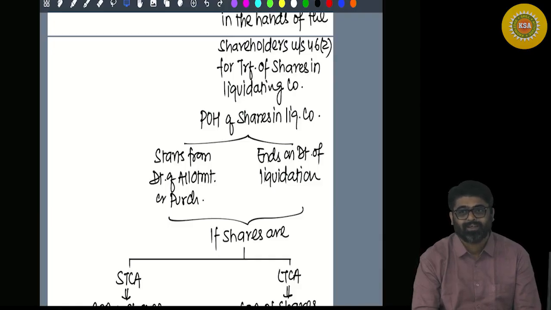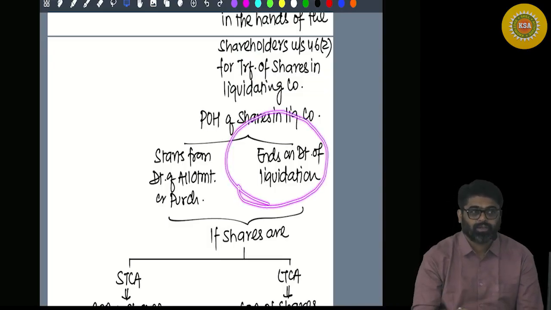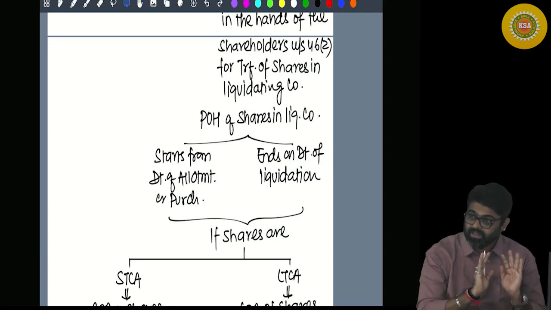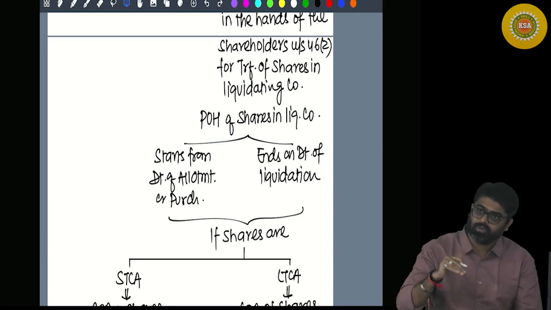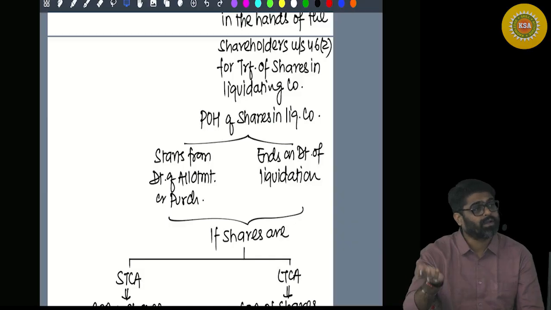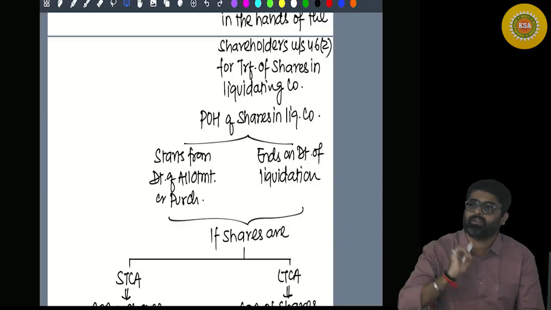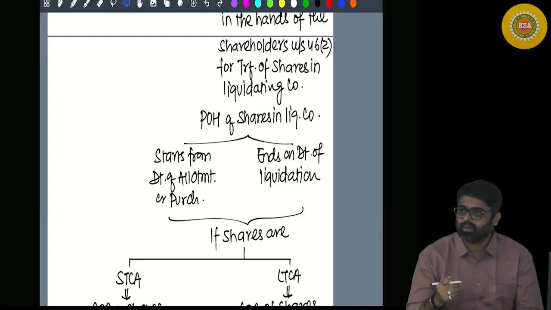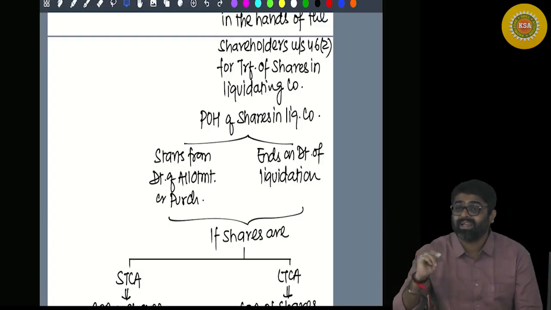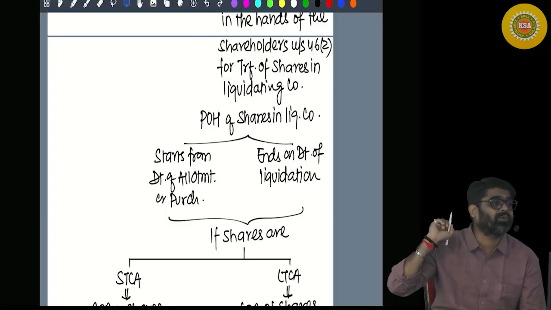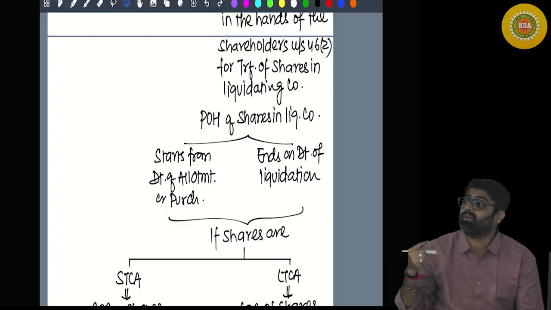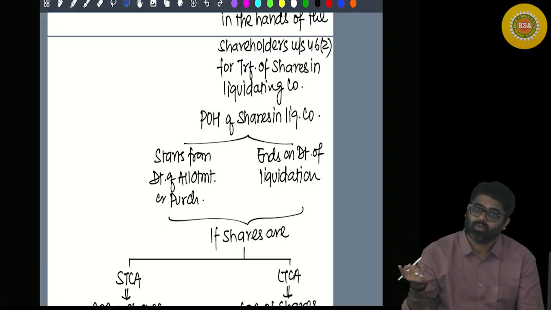It depends on the date of transfer, meaning date of liquidation. So, if the date of liquidation is prior to 23rd July and the shares are held for more than 24 months, you will do the indexation also. Yes or no? But if the date of liquidation is on or after 23rd July, then even if the shares are held for long term, more than 24 months, indexation benefit will not be available because the liquidation takes place on or after 23rd July.